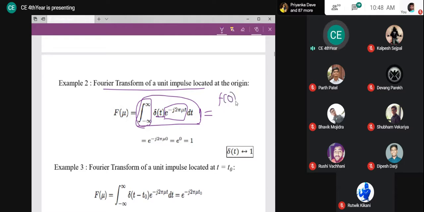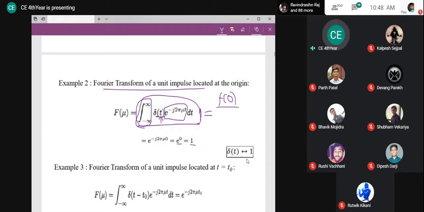The result will be f of 0 only, because my impulse exists at 0. So what will my function be at 0? f of t is e raised to minus j 2 pi mu t, so f of 0 will be e raised to minus j 2 pi mu 0, and hence it is e raised to 0, which is equal to 1.